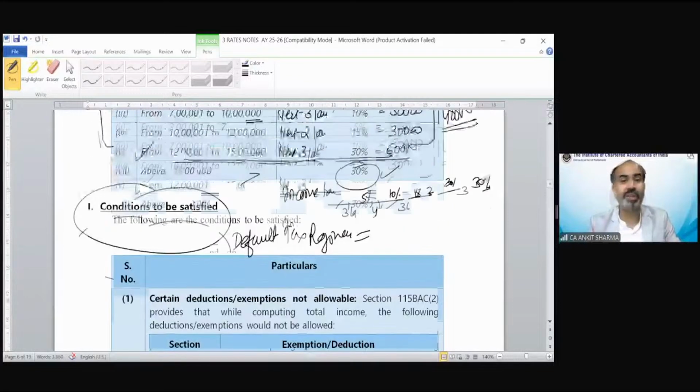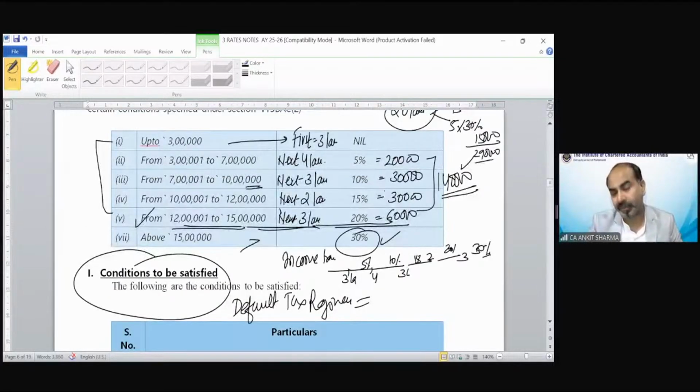Why? Because you can see the rate of tax is lower. If you compare the default tax regime with the optional tax regime, you will see the total tax up to 15 lakh is just 1,40,000. But if you take 15 lakh rupees income tax calculation under the optional tax regime, then tax would be higher.